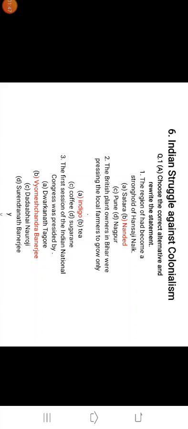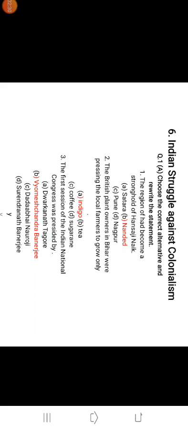First I want to revise the lesson, what we have learned in lesson number 6, which is Indian struggle against colonialism. Colonialism means when the Europeans came to India and established their colonies, that process is known as colonialism. So India was one of the colonies for the British, for Europeans, and after some time Indians started a struggle against this colonialism. So what was the role of Indians in this struggle? All that we have learned in this lesson.